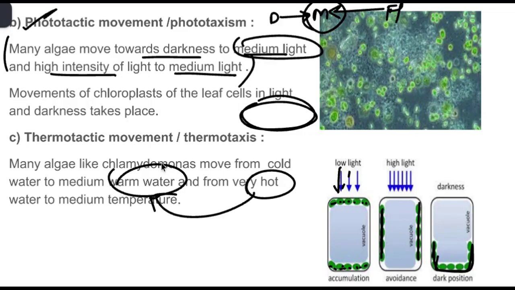So plant movements include movements of locomotion and movements of curvature. Again, movement of locomotion is autonomous or induced. Autonomous is of two types, amoeboid and cycloid, whereas induced is because of external factors. These external factors could be chemical basis, chemotactic, or light basis, phototactic, or temperature basis, thermotactic. Right.